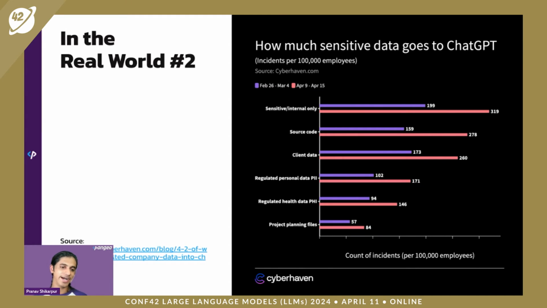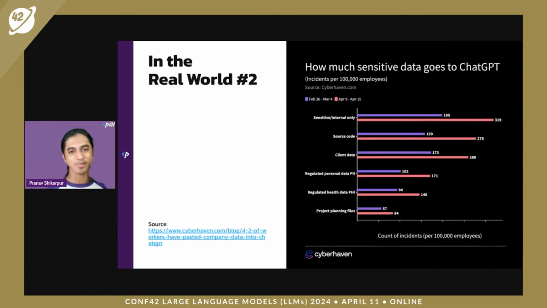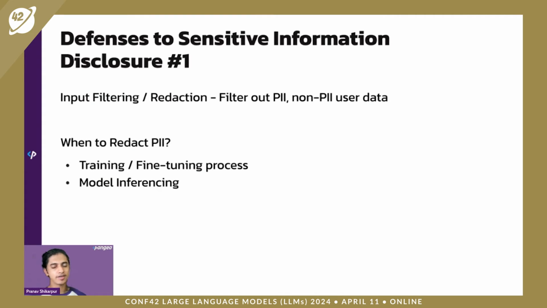A lot of us say that we don't put in PII, we don't put in PHI or source code into ChatGPT, but a Cyberhaven case study found that there are a lot of employees that put in stuff from source code to client data to PII to PHI and a lot more. Some of the defenses against sensitive information disclosure is just redacting user input. If you detect PII going into a user input, just redact it. It's not worth keeping. It's not worth sending it across.